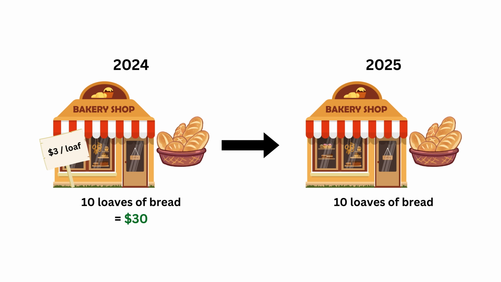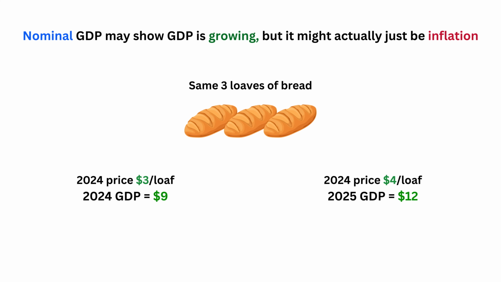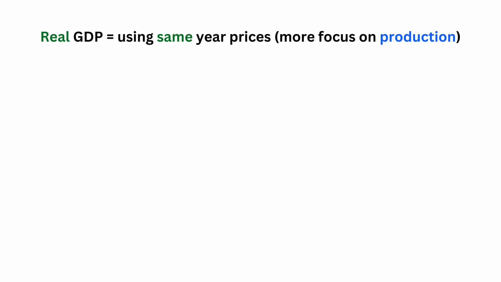Now, if that bakery still produces the same 10 loaves of bread in 2025, and the average bread price in 2025 is, let's say, $4 per loaf, then it means the bakery is contributing $40 to the GDP. See, the GDP is increasing from $30 to $40, but the bread production is not. That's why most people say nominal GDP is not accurate, because it shows the economy is growing, but actually it's not, due to inflation. And that's where real GDP comes in.